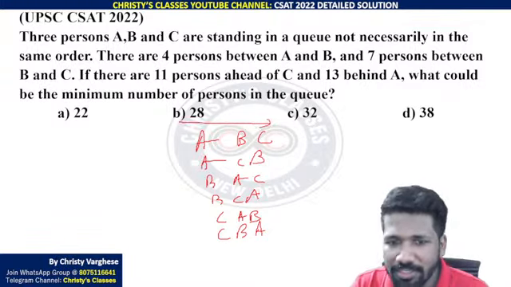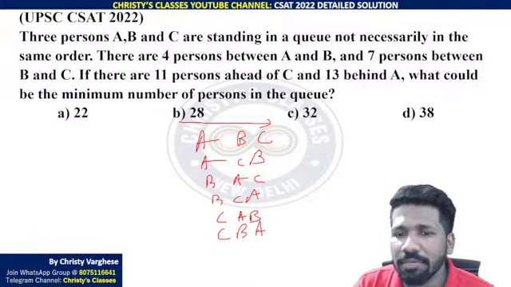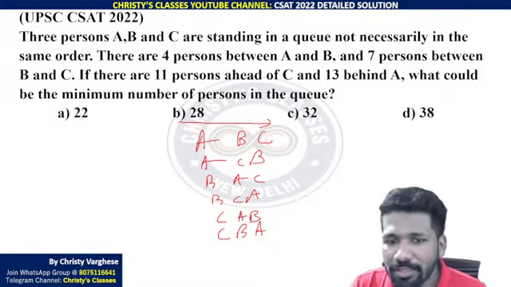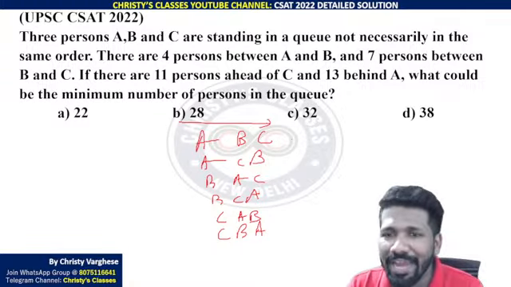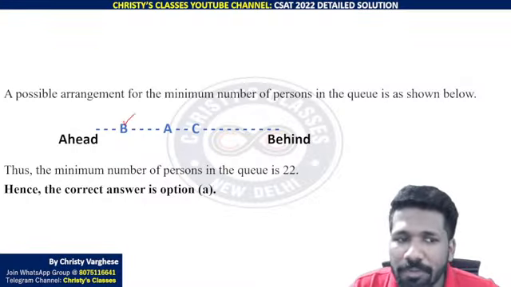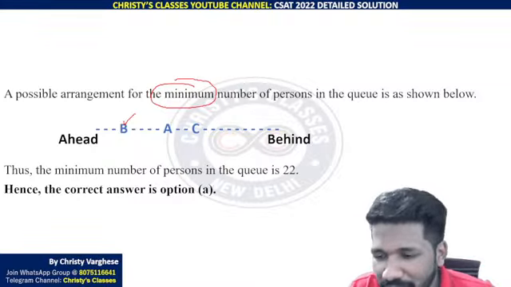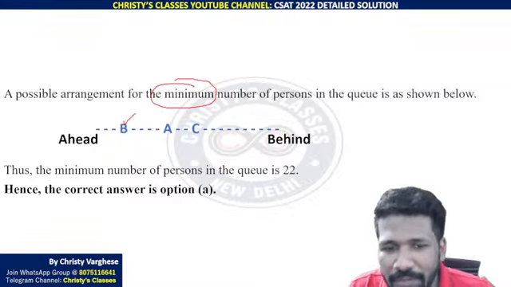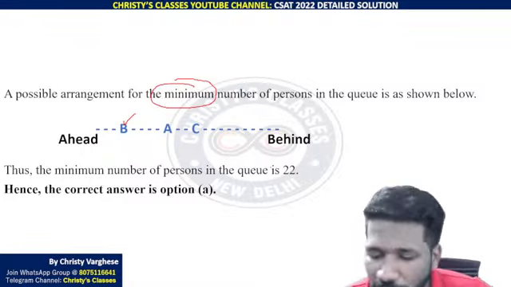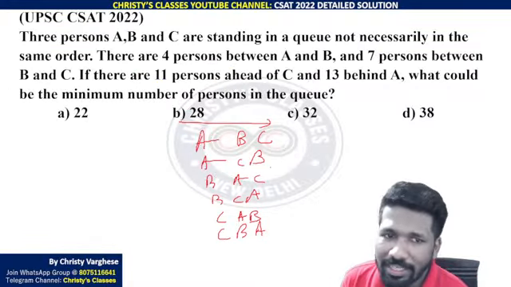But from the upcoming sentences, you can reduce a few of these cases. There are 4 people between A and B. We don't know whether A is front or B is back, so there are 6 possibilities. Due to lack of time, I am directly going to the correct possibility, for the minimum number of persons in the queue. Other cases also you will get the number, but the minimum number we need to find now. You may be asking how to understand that. You have to trial and error, but after a point of time you will be able to understand what to do. I'll show you how.